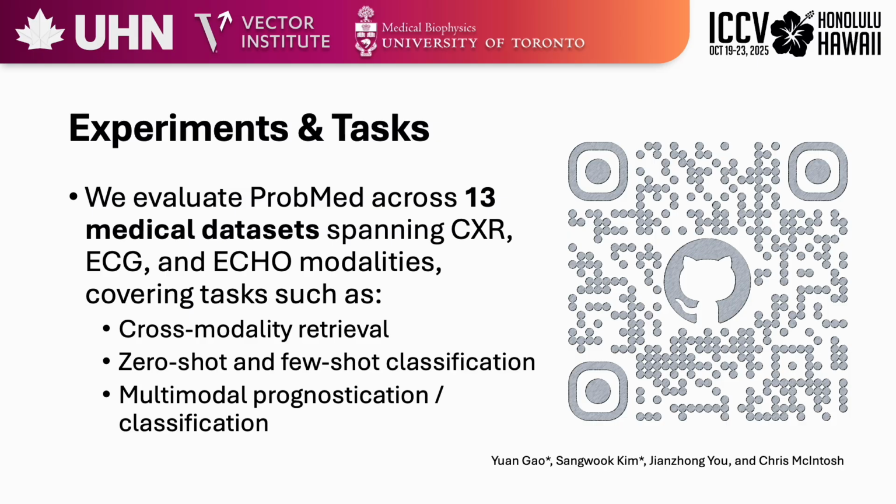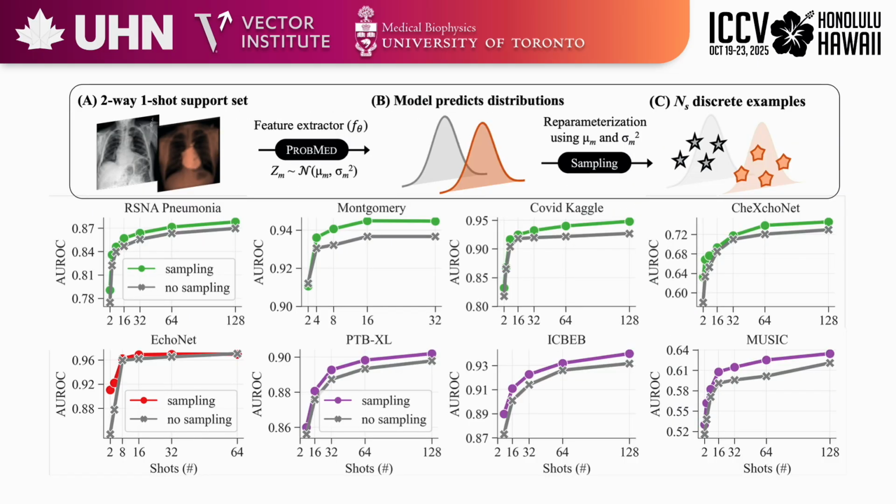The part that I really wanted to highlight was the things that we can do with probabilistic learning. Now let's take a closer look at what probabilistic embeddings actually enable. In this figure, each point represents a latent sample drawn from our learned Gaussian embedding for a given modality. Notice how instead of assigning each image or ECG or any sort of modality a single deterministic vector, ProbMed learns a distribution. This allows us to draw multiple possible representations, effectively creating synthetic samples in embedding space.